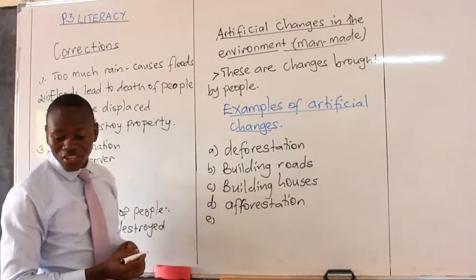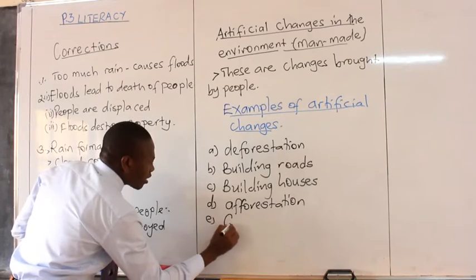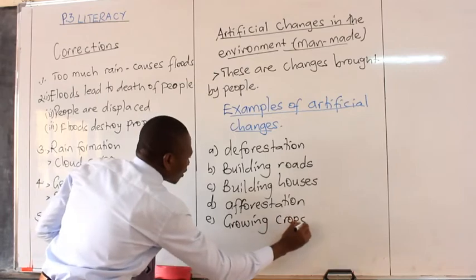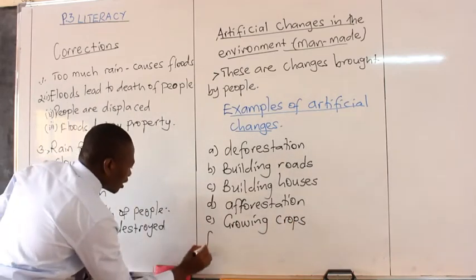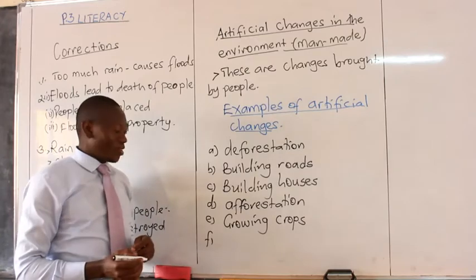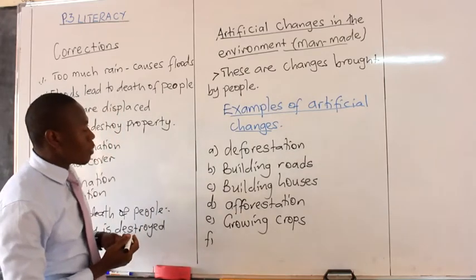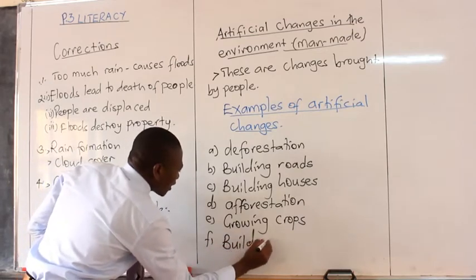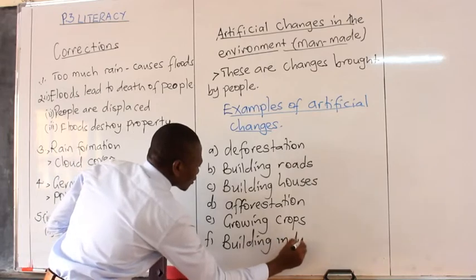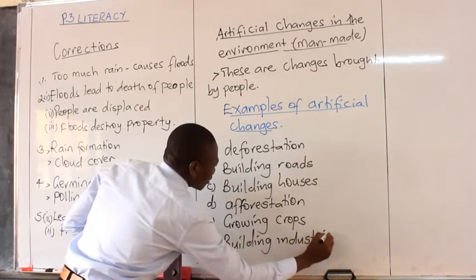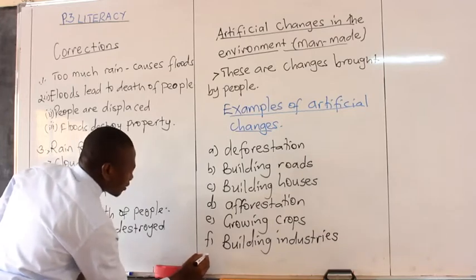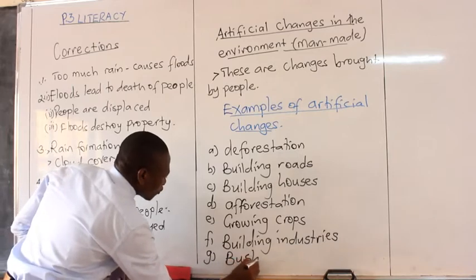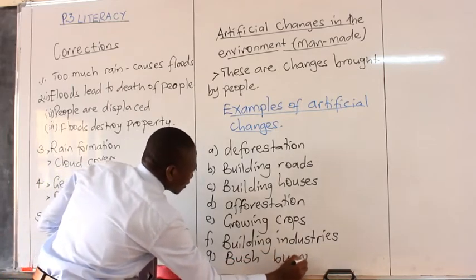We have afforestation. We have also growing crops. Which other one can you talk about? Building industries. Another one is bush burning, or burning bush.